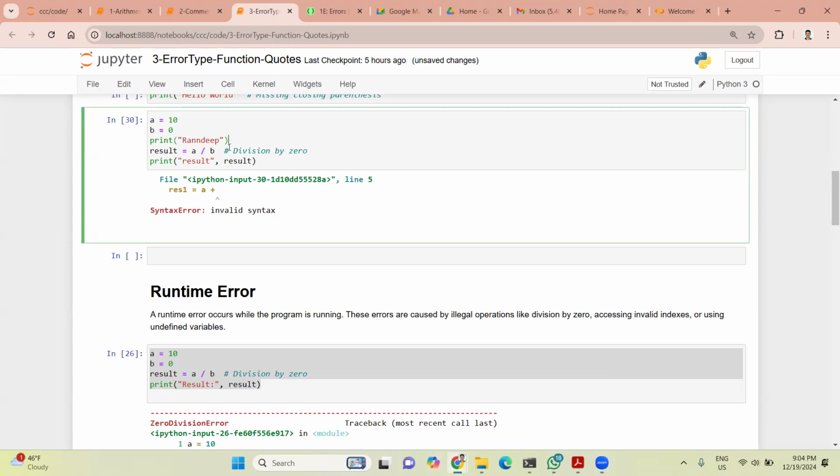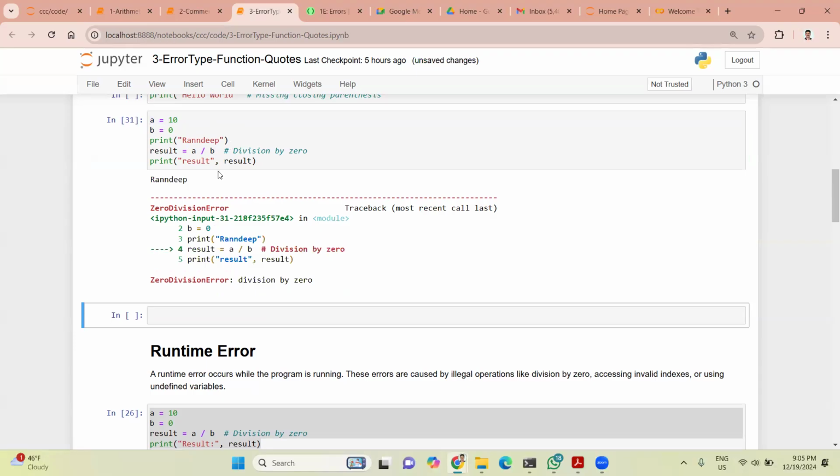So here what is the case? We are putting something here. This will run successfully. This one will also run successfully. And then when it comes to this one, it will give the zero error. Why will it give an error? Because these are runtime errors. Due to the interpreter, it is able to run. But with a compiler, it will check all the code throughout, then it will run. Let us check this.